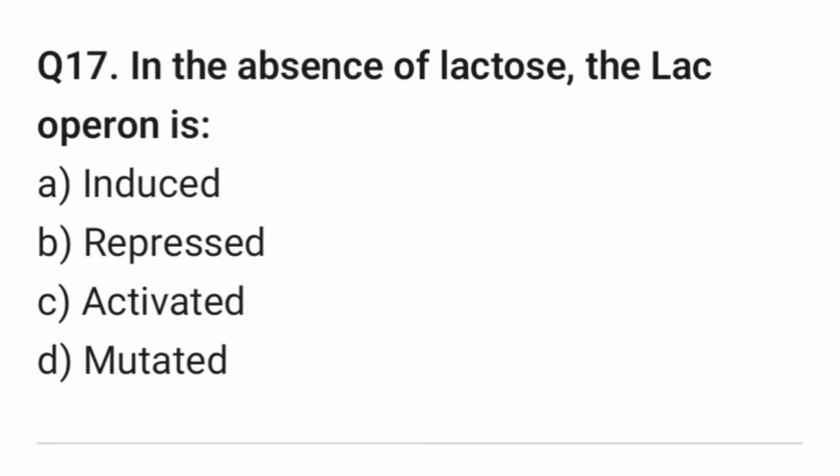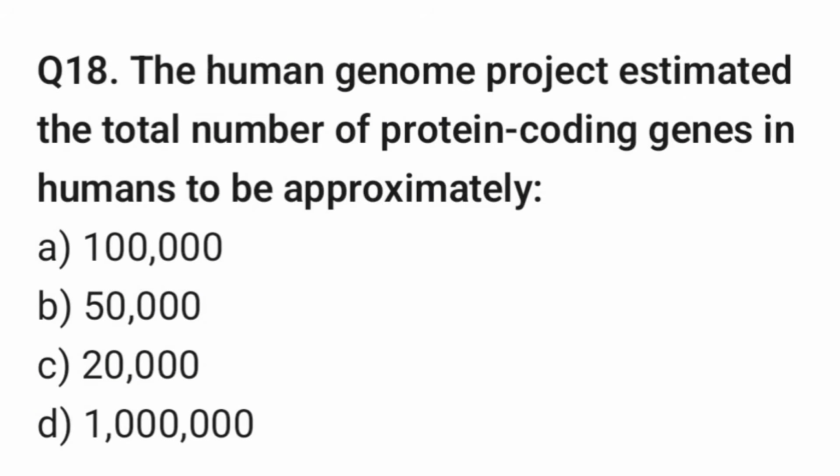Question 17. In the absence of lactose, lac operon is. Right answer is option B. Repressed. Question 18. Human Genome Project estimated the total number of protein coding genes in humans to be approximately.